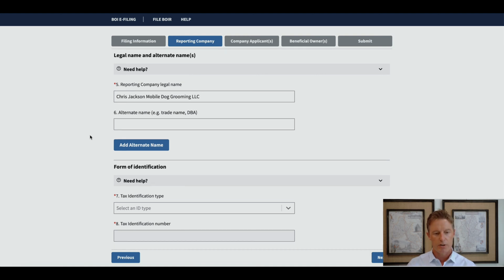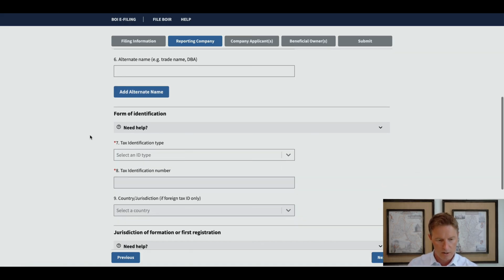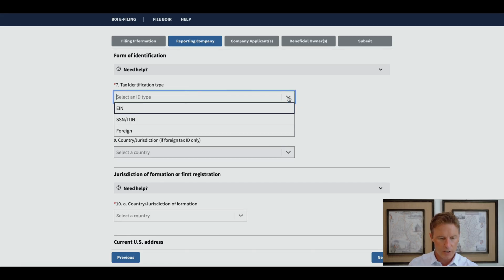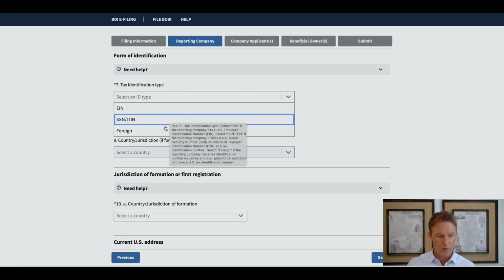Number 6, alternate name or trade name or DBA. So if you have your LLC doing business under an assumed name, a fictitious business name, a DBA, you would add that here. Okay, form of identification. So this is in regards, again, to your entity, and your entity has 3 options: an EIN, an SSN, ITIN, or foreign.